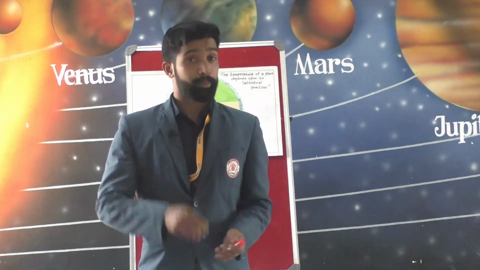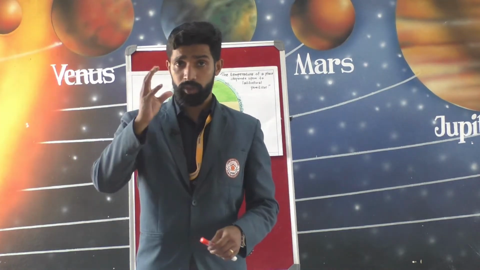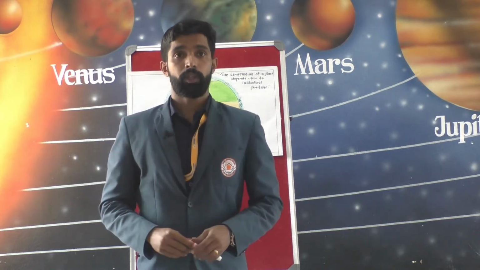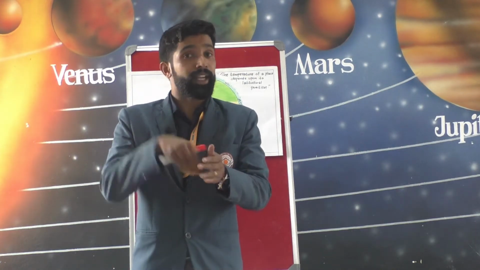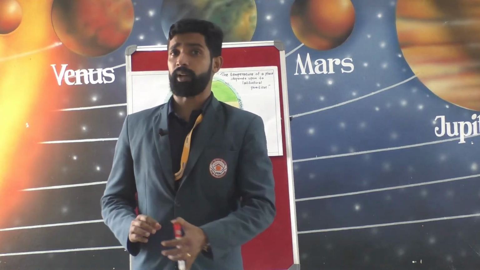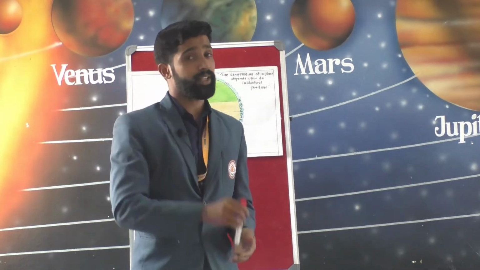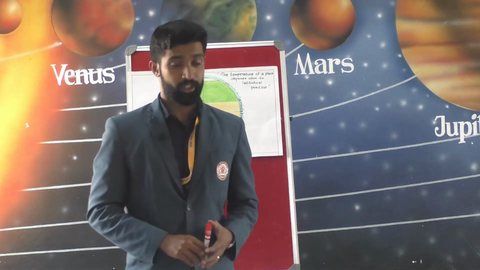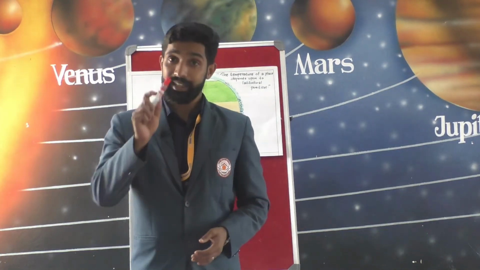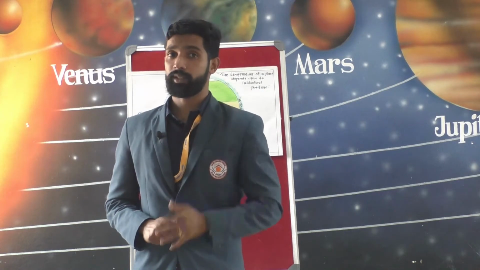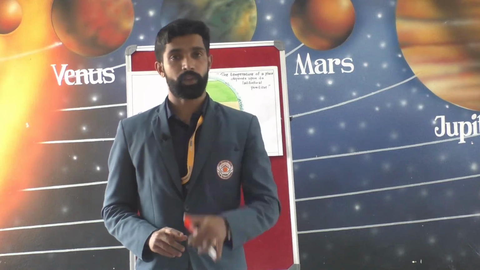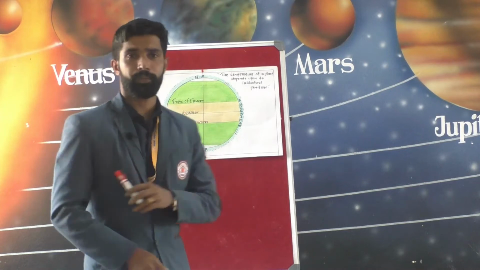The temperature of the atmosphere is not the same everywhere. It largely depends upon the amount of insolation received by a particular place. The various factors which control the temperature of a place are latitude, altitude, distance from the sea, winds and ocean currents. We have already learned it in the previous class, but still we can have a recap. So, the first one is latitude. Let us see.